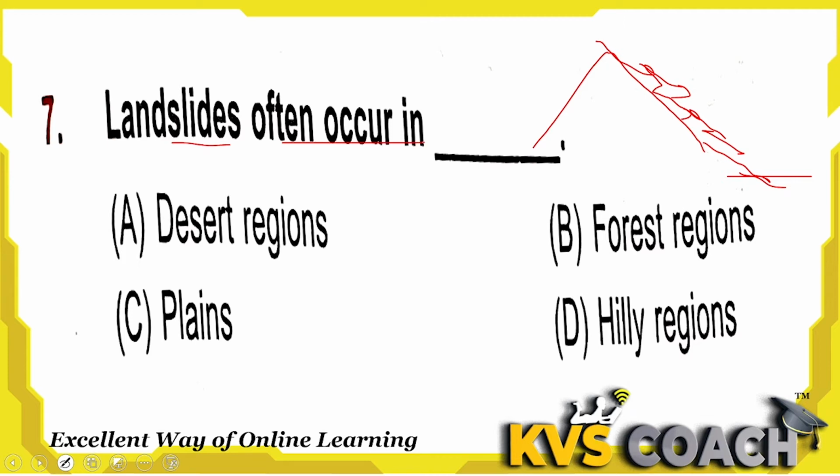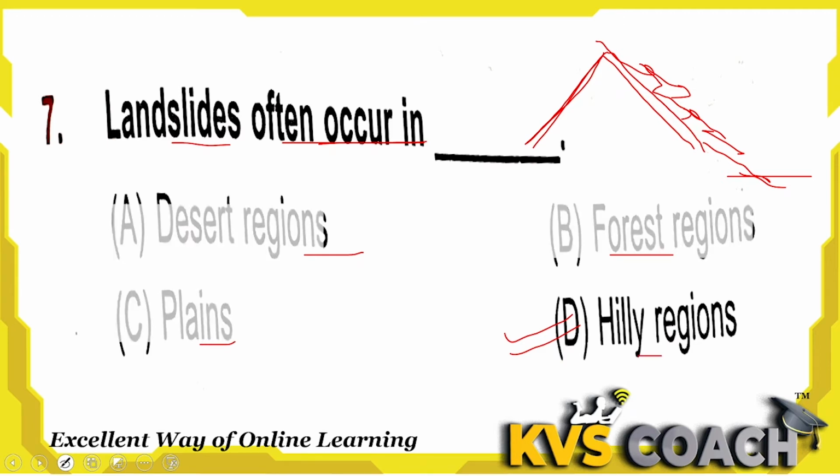Landslides. Okay, land breaks and slides on the earth surface, on the flat surface. So this goes in which area? This is hill and hilly region, where landslides occur. Okay, not in desert region, not in forest region, and not in plains. It occurs in the hilly region only. Option D is the right answer here.